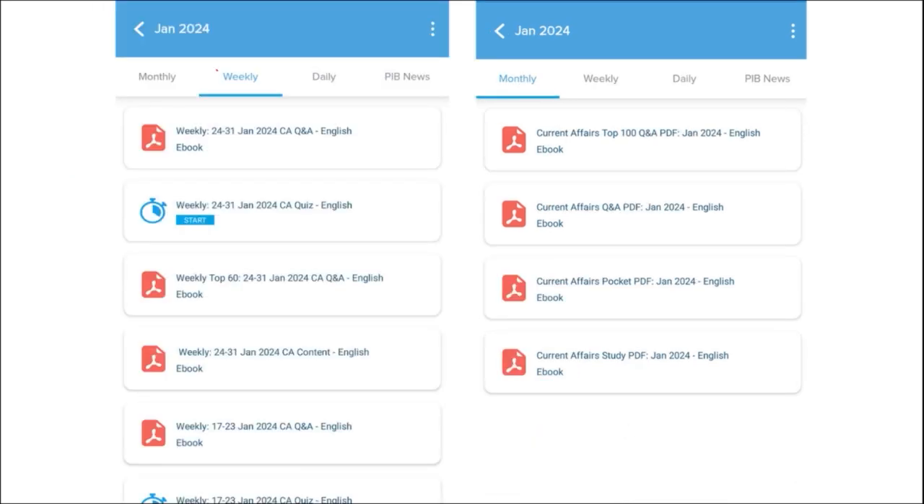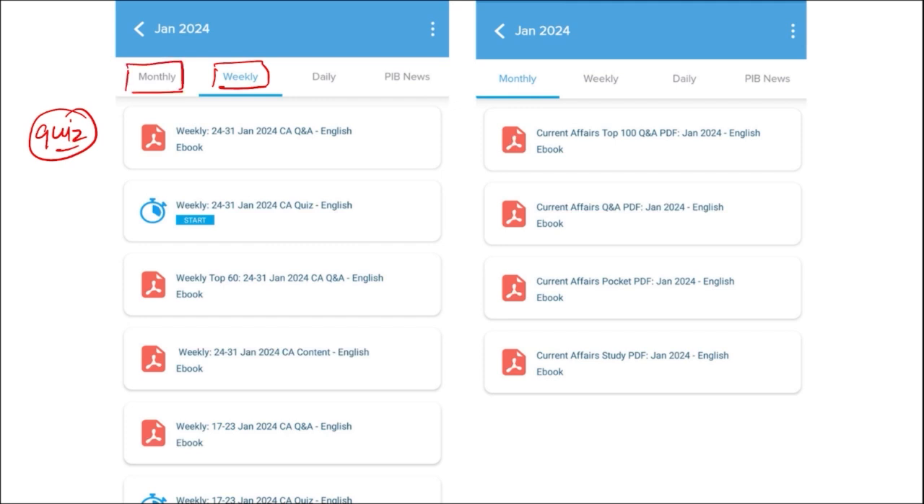Next comes our weekly content. The content is also provided in both English as well as in Hindi, and here we also make sure to provide you a quiz of the past week's current affairs that will be enhancing your learning, as it is a compilation of the important topics and important MCQ questions for the last week.